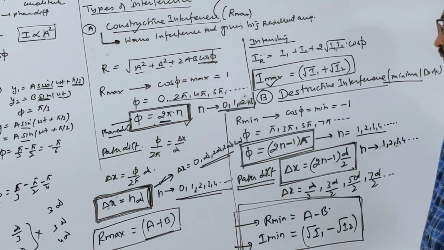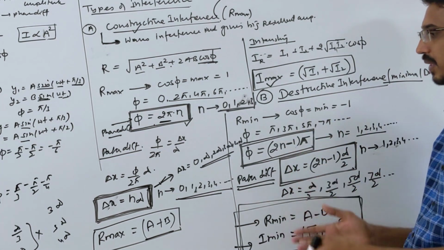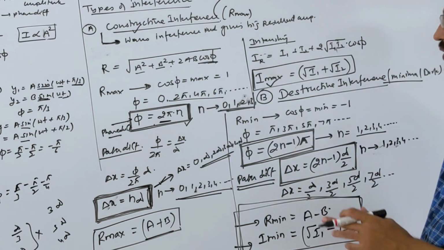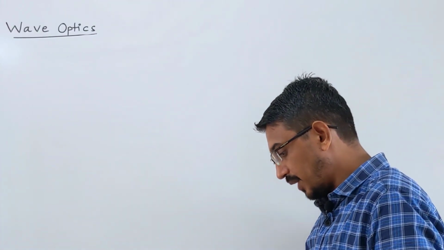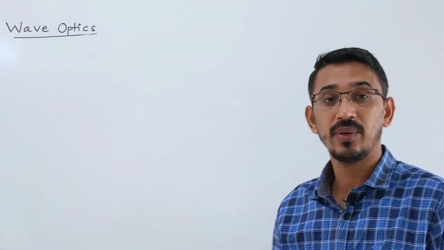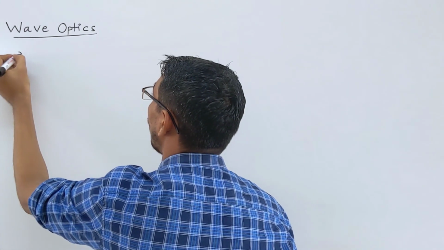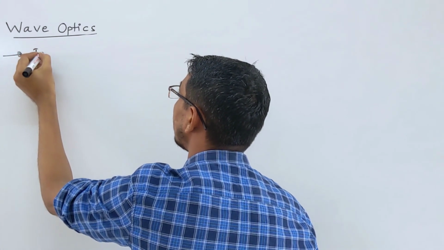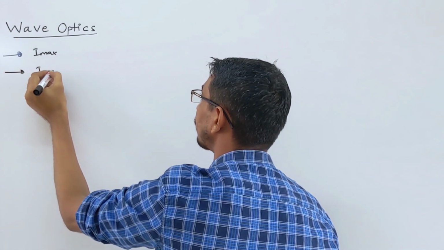So first I will do even the small questions they ask, related to I max, I min, resultant amplitude, these questions. I will do all those. So we're doing small questions based on interference. Before that, I made a small mistake in the previous part when I wrote I max and I min. Please give attention, it's very important. Please correct this.